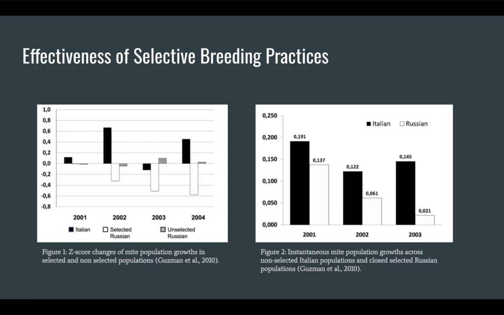The selective breeding of the Russian group showed no negative effects on honey production or overall gentleness of the populations, which shows promise for further production of this line of bees into the agricultural industry as a whole.